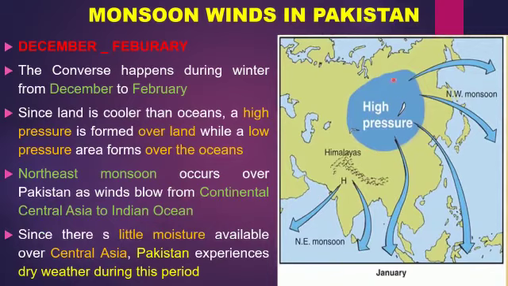Monsoon winds in Pakistan during December to February. The converse happens during winter from December to February. Since land is cooler than oceans, a high pressure is formed over land, while a low pressure area is over the oceans. Northeast monsoon occurs over Pakistan as wind blows from continental Central Asia to the Indian Ocean. Since there is little moisture available over Central Asia, Pakistan experiences dry weather during this period.